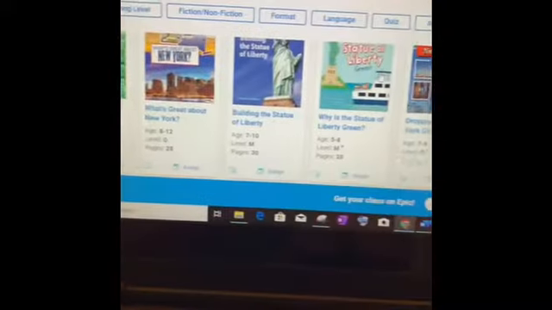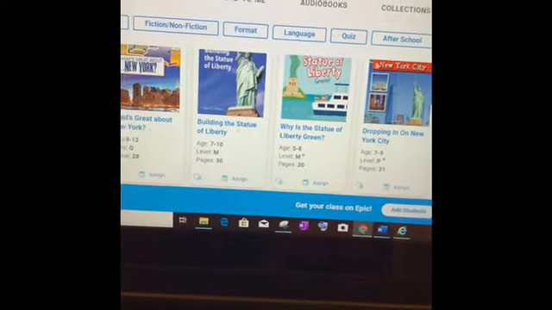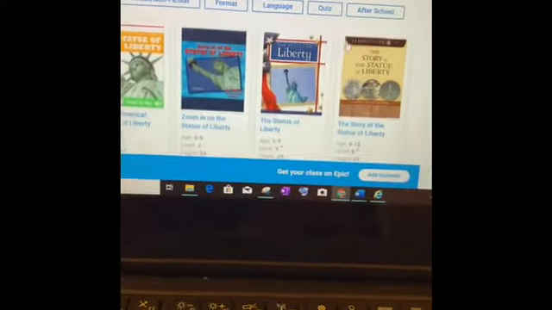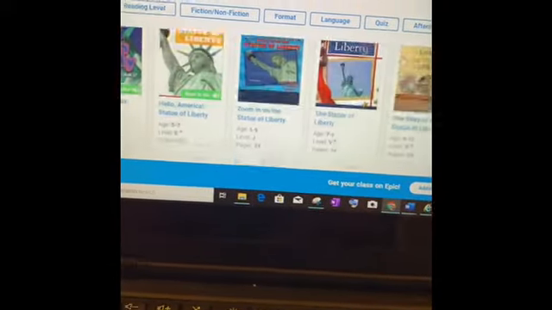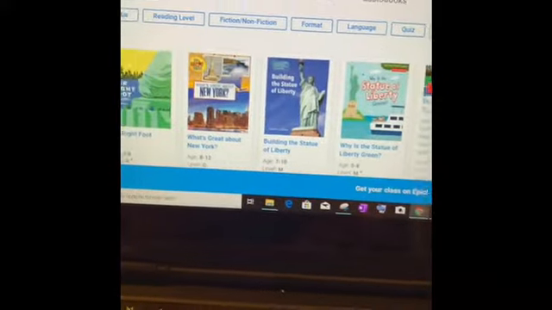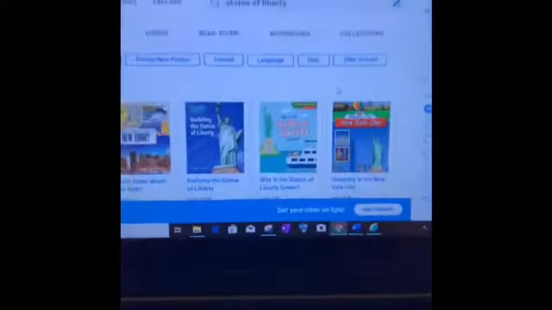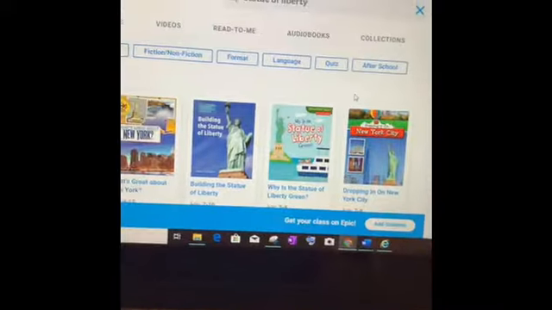So here are some other choices that you're going to see in Epic. If you look, there are tons of books about the Statue of Liberty. So your task is to choose two of these books and compare them with the original text and find out what's new information and what you already knew. Does that sound like something you can be successful at? I hope so. So our goal is to compare two texts. Please send me a picture when you're finished.